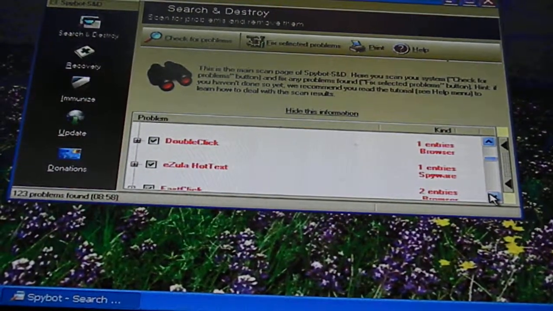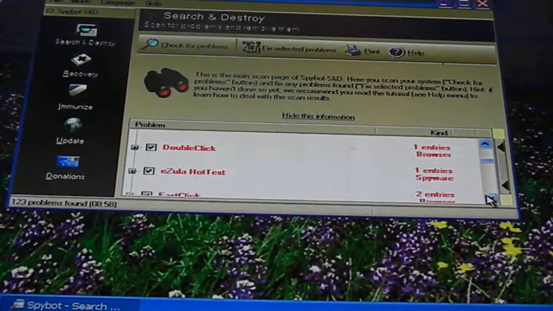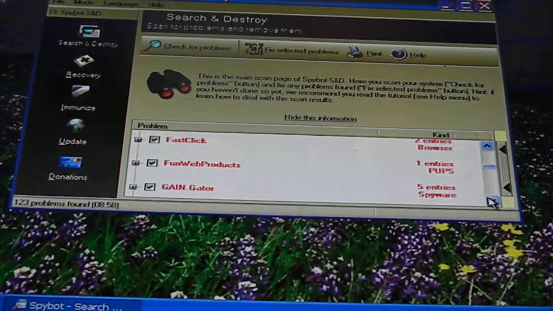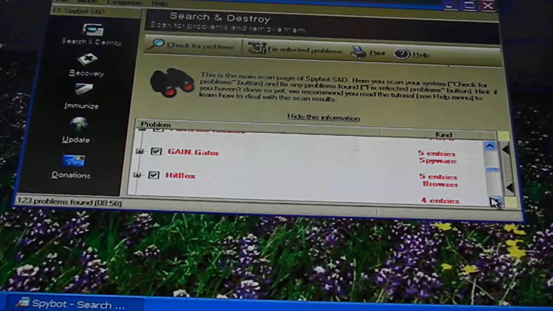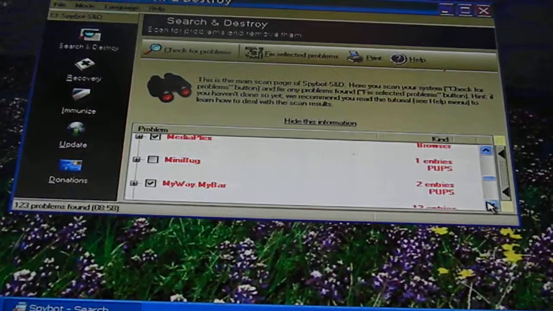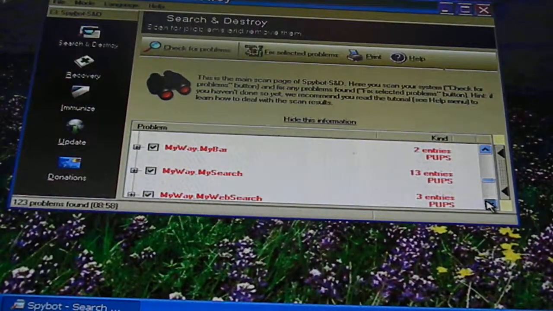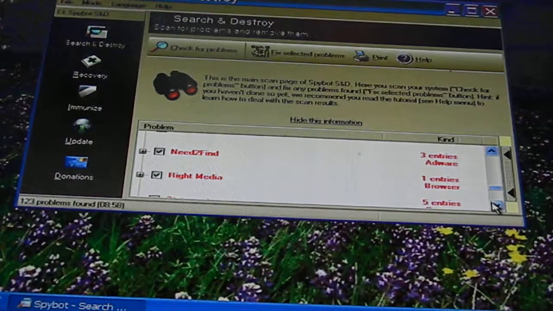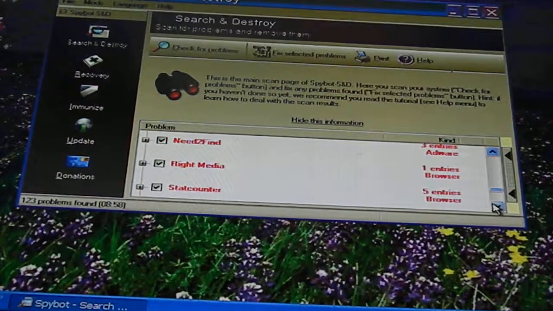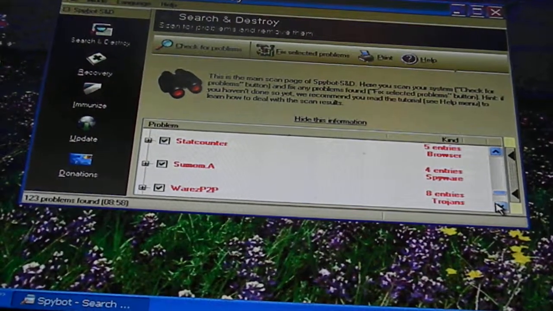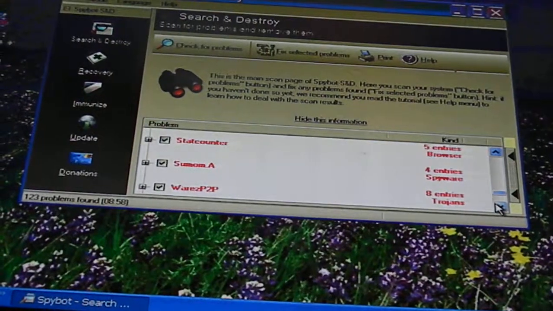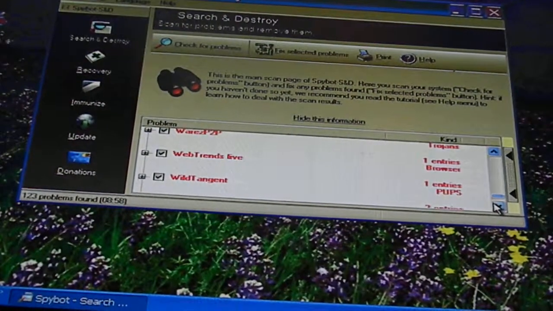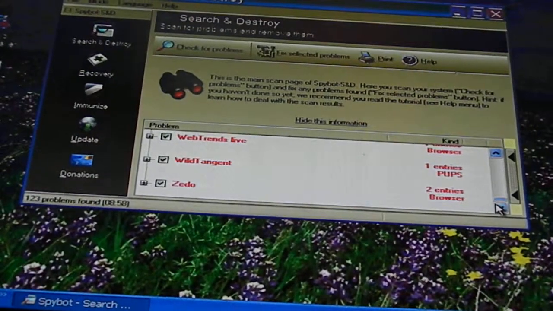DoubleClick, Zulu hot, Fast Click, Fun Web Products, Gain Gator, Hitbox, Mediaplex, Mini Bug, MyWay, MyWay MySearch, Need To Find, Flight Media, StatCounter, Sumom A, YZP2P, WebTrends Live, WildTangent, Zido.